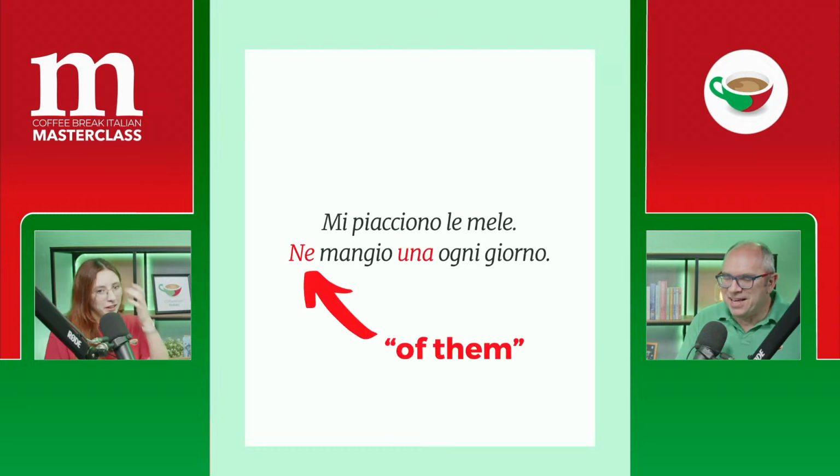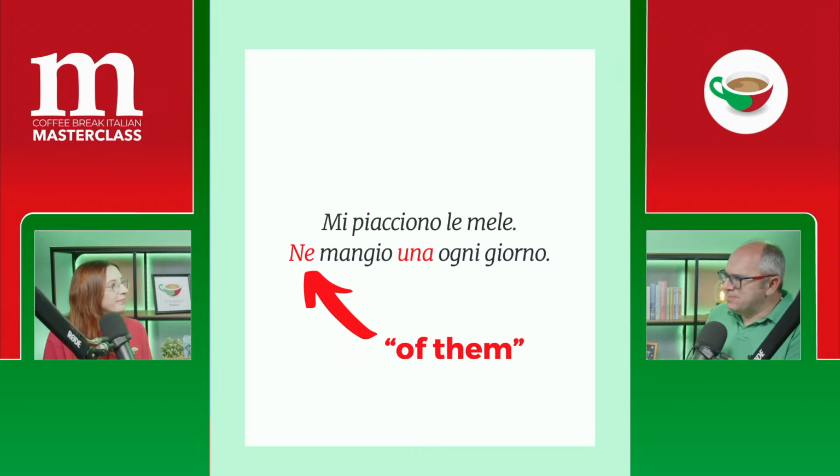Una, exactly, because we use ne when we talk about quantities. So every time we use ne, this means that after we need to have a quantity, a sort of reference of how much or how many in this case. So mi piacciono le mele, ne mangio una ogni giorno. I eat one of them. Exactly. So ne is standing for of them, and then, as Carolina said, we've got to get that quantity in. Ne mangio una ogni giorno. So I like apples. I eat one of them every day.